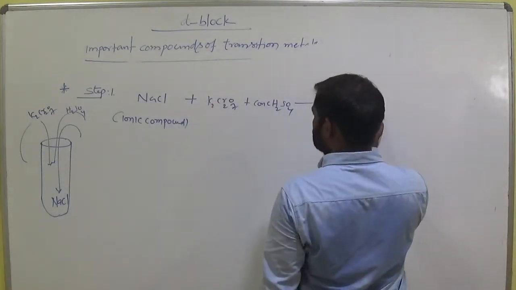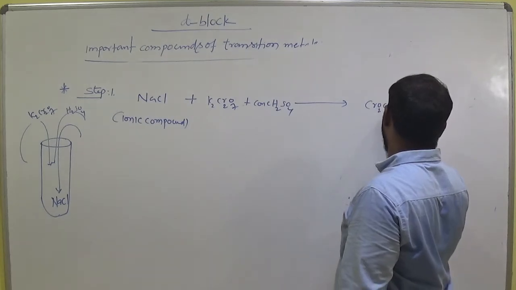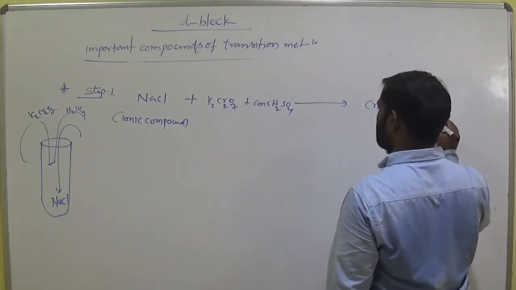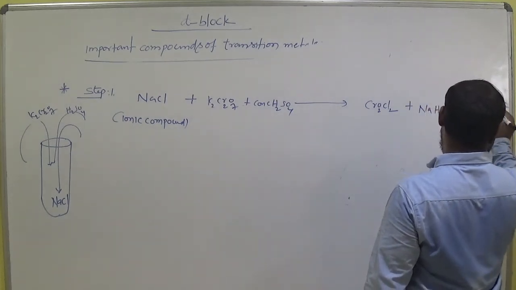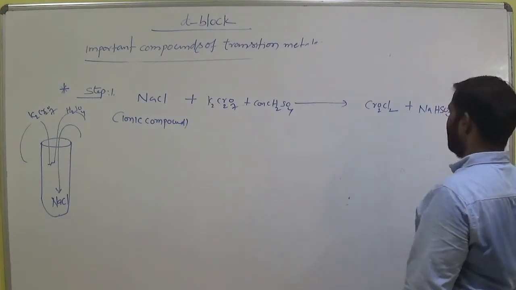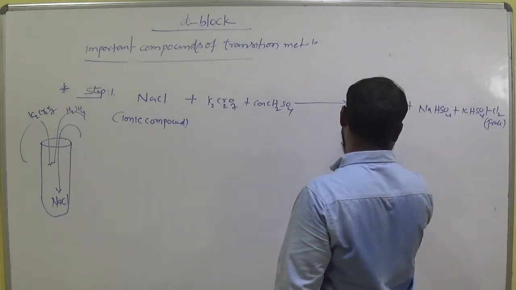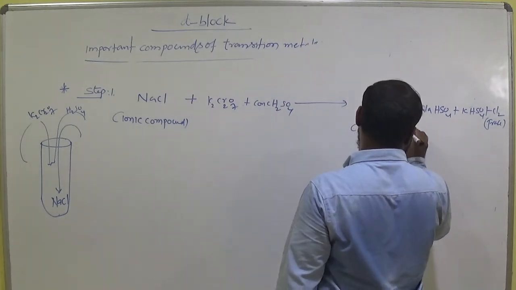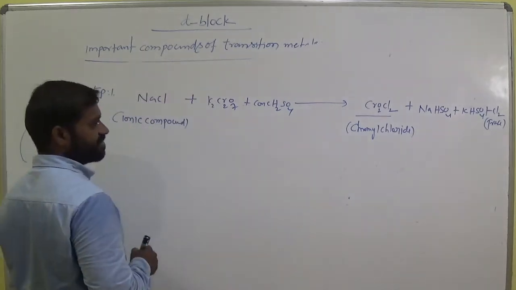Now it produces chromyl chloride and sodium bisulfate and potassium bisulfate and small quantity of chlorine. Trace amount of chlorine means a few quantity of chlorine. This is chromyl chloride. Chromyl chloride in the first step. Okay, that is the first preparation.